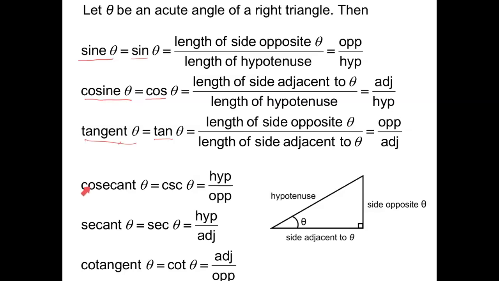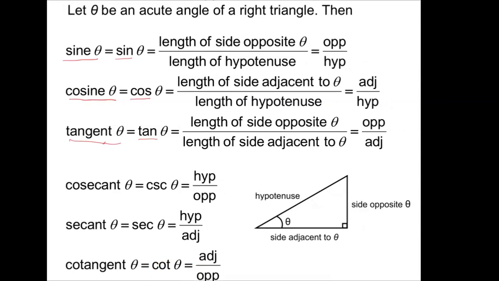But there are 3 more: cosecant, secant, and cotangent. So cosecant, we can't use COS, so we use CSC for cosecant, but for the other 2 we do use the first 3 letters, SEC and COT. So the cosecant is hypotenuse over opposite, secant is hypotenuse over adjacent, and cotangent is adjacent over hypotenuse.